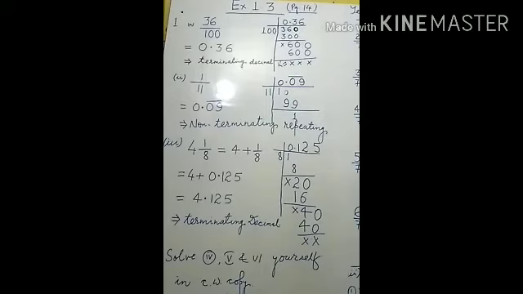Now, in previous lectures we have studied exercise 1.1 and 1.2. Now we have to start our studies and continue solving questions of exercises. Let us start exercise 1.3. The first one is: write the following in decimal form and say what kind of decimal expansion each has. So this question has 2 parts.